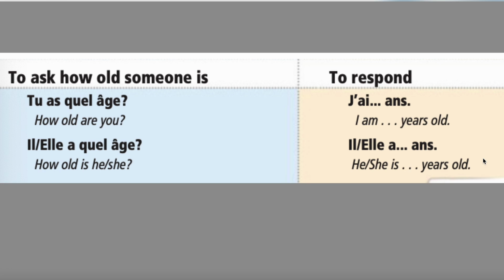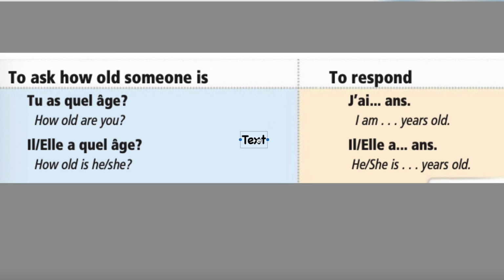Let's practice. "Tu as quel âge?" "J'ai ans." All right, so let's do some practice exercises. If someone, for example, is 12, if they said "tu as quel âge," how would you respond to that? What's your answer going to be?